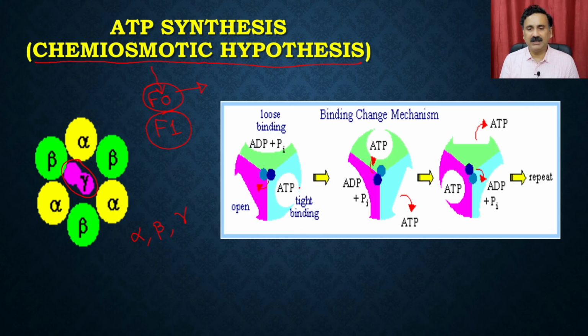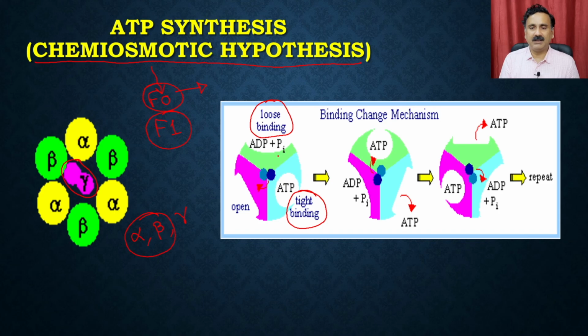These alpha and beta subunits could be present in two different conformations, either the loose binding conformation or the tight binding conformation. When they are in the tight binding conformation, they will bind that particular molecule very tightly.